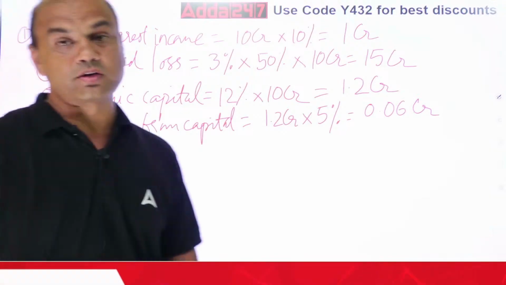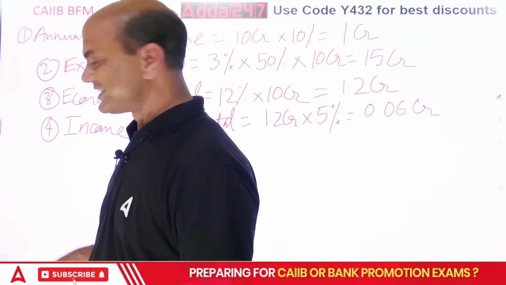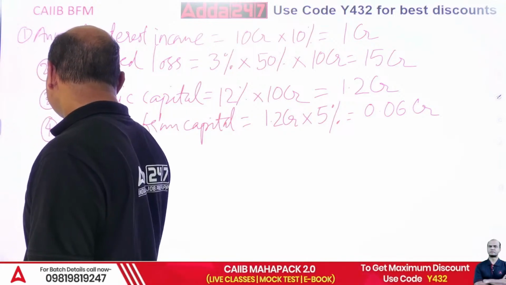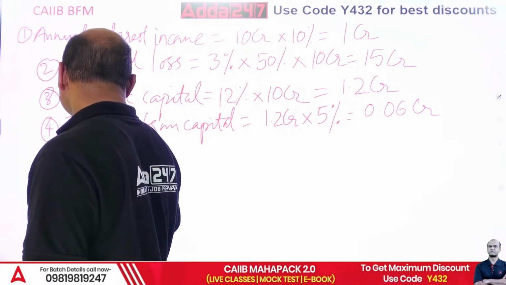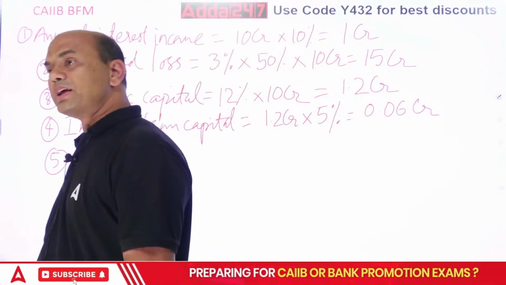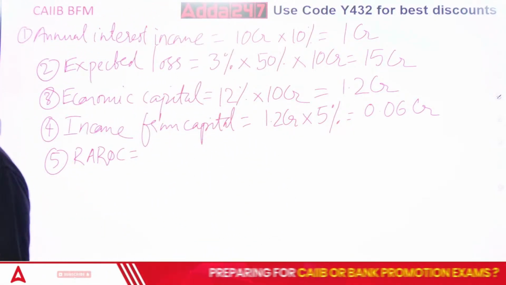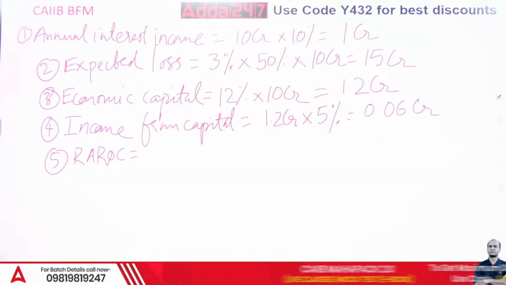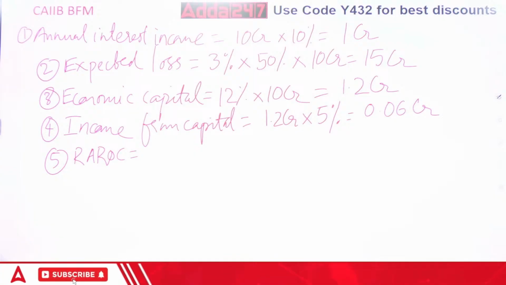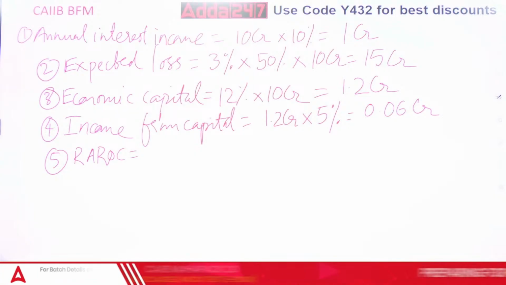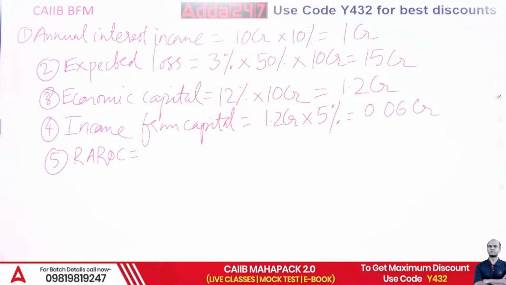Now we come to the last step, and that last step is RAROC. The 5th step is RAROC. Remember, 5 marks for this. You will not get this in any of the books. What is the formula for RAROC? Total interest income minus, what am I getting?